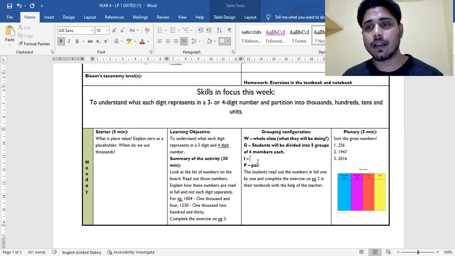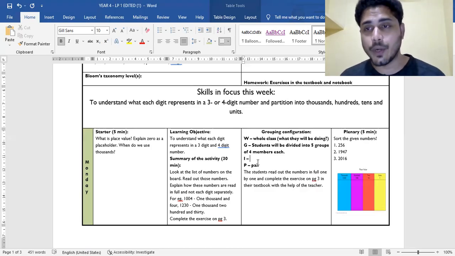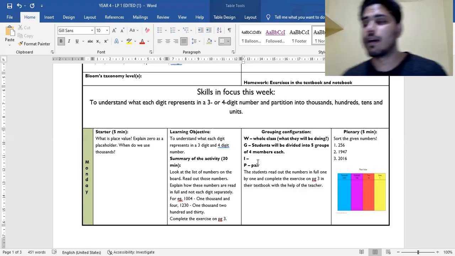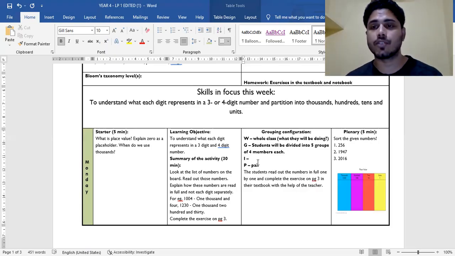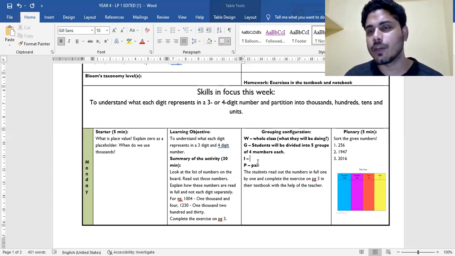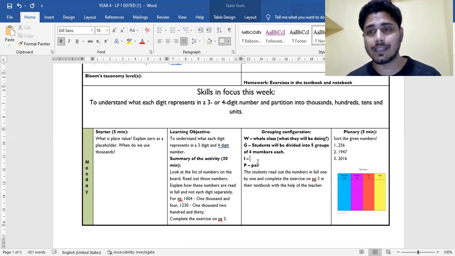And then if you're writing G, so in groups, how many groups will be there and what each group will be doing. For example, you're making a group in which there are like 5 members, so you're giving them some chart, and using the pictures, they are making some collage, or they're making some timeline on chart, whatever that is. So you are specifying that over here. G, the students will be divided into these many groups, and the charts will be given to them with pictures and color pencils or sketches, whatever, and they will be asked to do this activity in this manner.